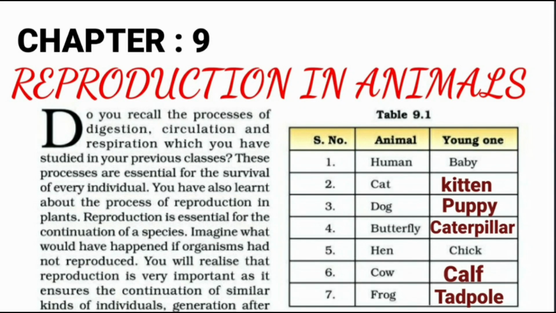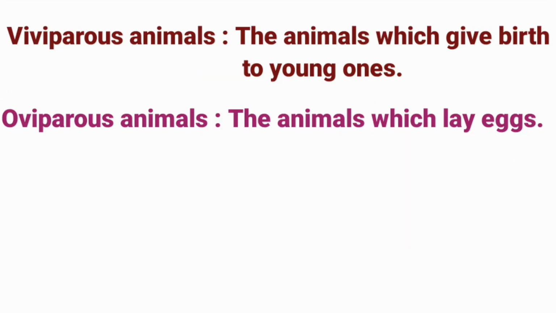Today we are studying Chapter 9, Reproduction in Animals, Part 2. In Part 1, we have learned about sexual reproduction. In Part 2, we will study asexual reproduction. Our next topic is about viviparous and oviparous animals.